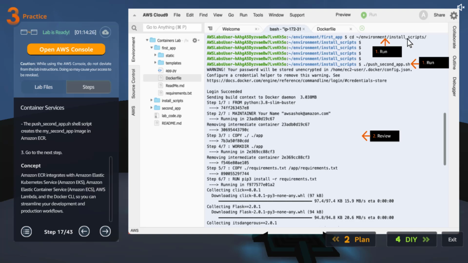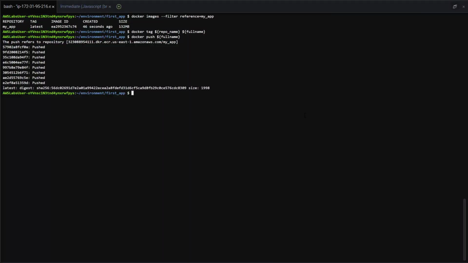So what do I have to do? I have to go to install scripts and run the push second script. Okay, so we will go back and cd install scripts, and I have to run push second. They already created it. If you are interested to see what is in it, let me open this up.